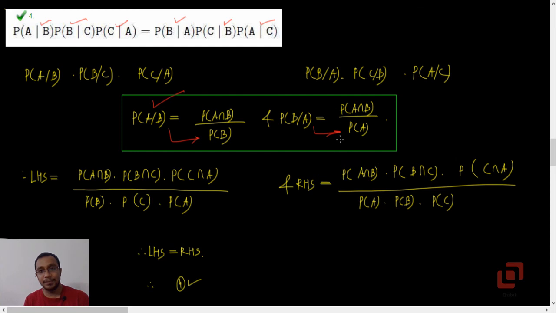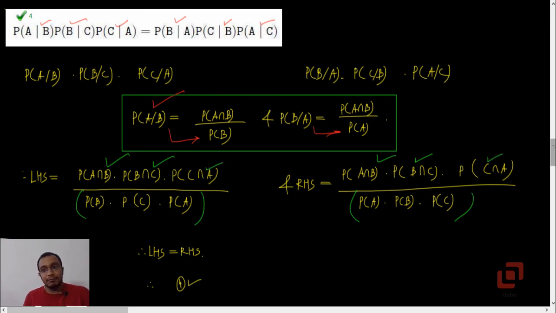And what is RHS? Because intersection is commutative, the RHS will be A intersection B upon A, B intersection C upon B, and A intersection C upon C. And you can easily see that LHS and RHS are equal to each other. In the denominator we have the product of probabilities of 3 events, and in the numerator we have the product of probabilities of intersection of these events taken 2 at a time: A intersection B, B intersection C, and C intersection A. So option 4 is right.